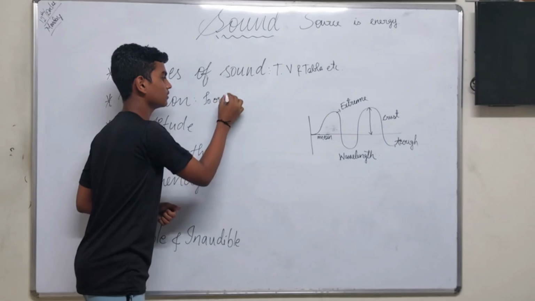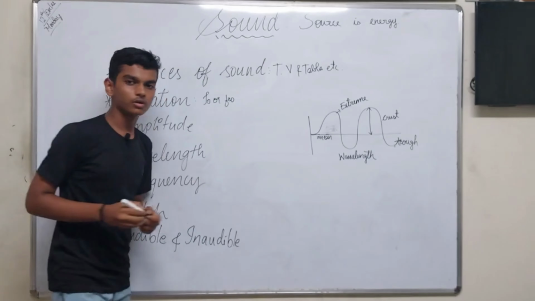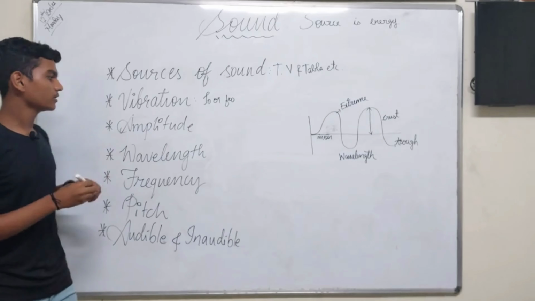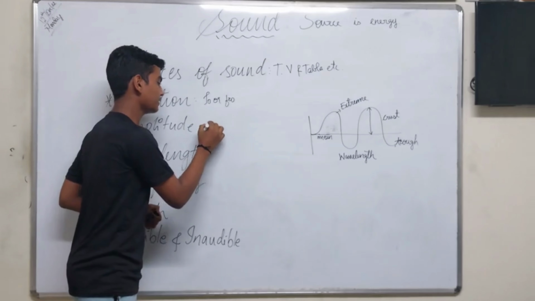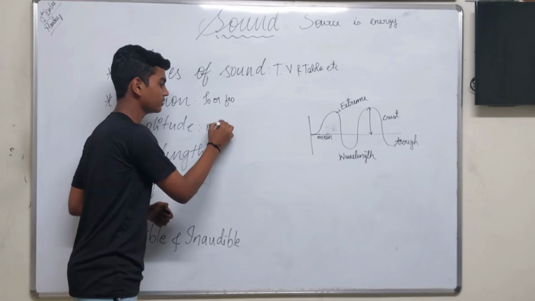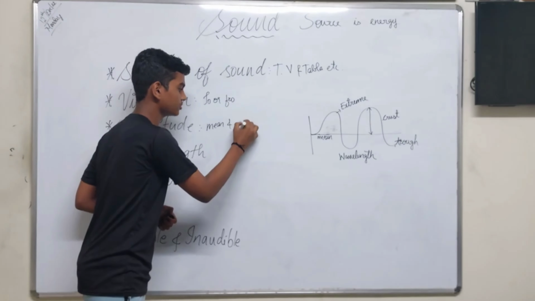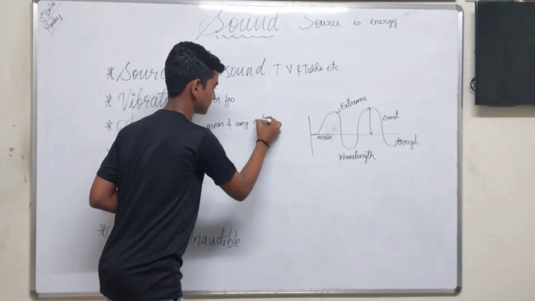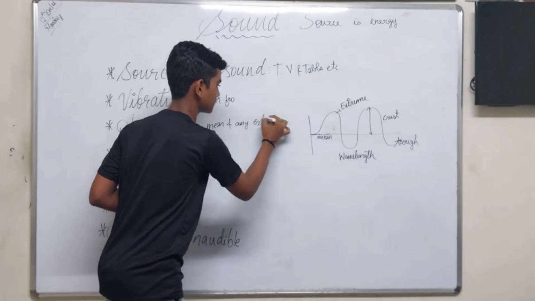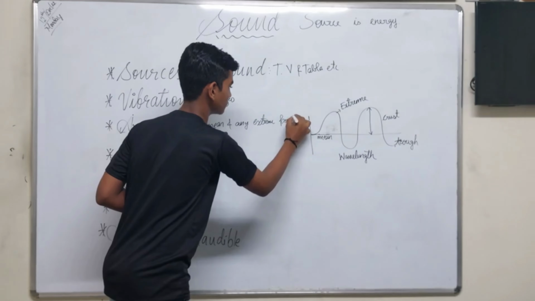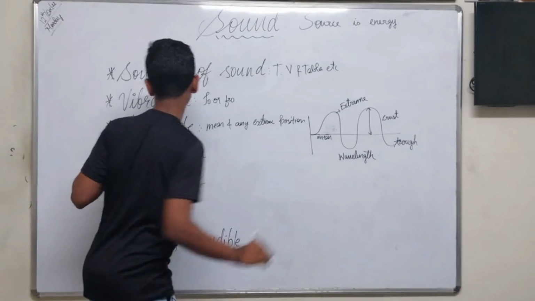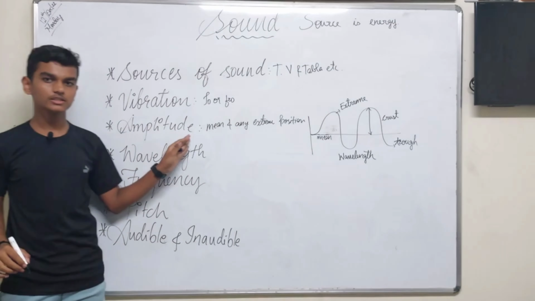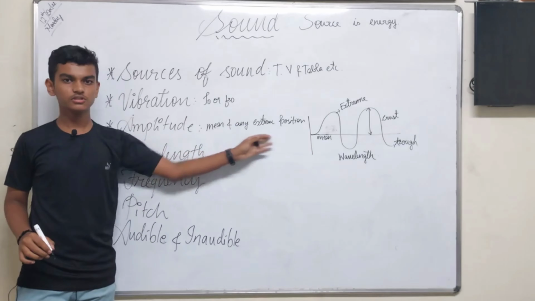Next, vibration. The to or fro motion of an object is called vibration. Amplitude is the distance between mean and any extreme position. The distance between mean and any extreme position is called amplitude.